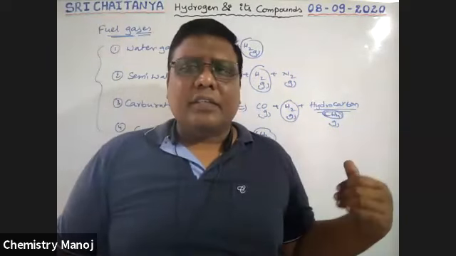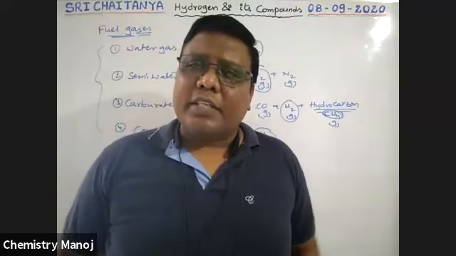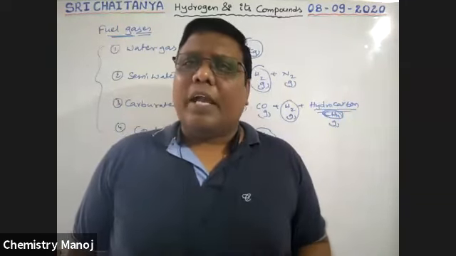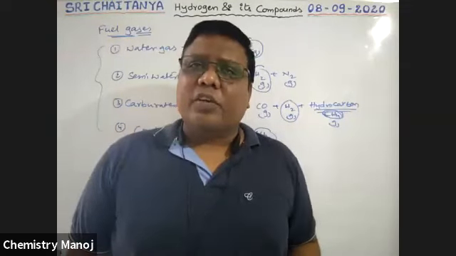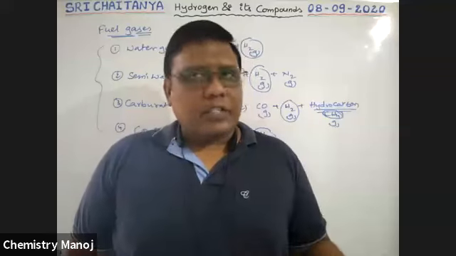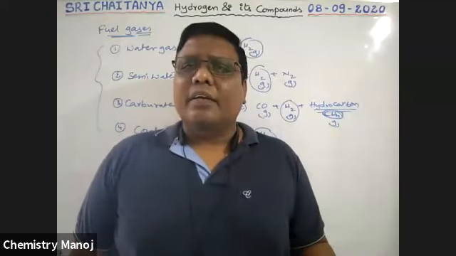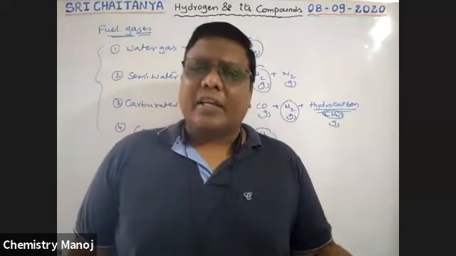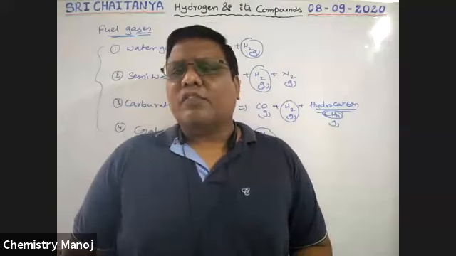Yesterday I completed that in the synthesis of ammonia, in Haber's process, hydrogen is used. In petrochemicals, that is artificial petroleum, the Fischer-Tropsch process, hydrogen is also used. In many cases, hydrogen is used as a reagent or reactant for the synthesis of a number of useful products.